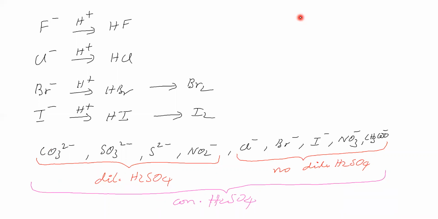Rate of reaction, if you see here, rate of reaction is low, here rate of reaction is high. So we have to do dilute sulfuric acid test first. If you do not get a result in dilute sulfuric acid test, then you go for concentrated sulfuric acid test, otherwise you don't go.